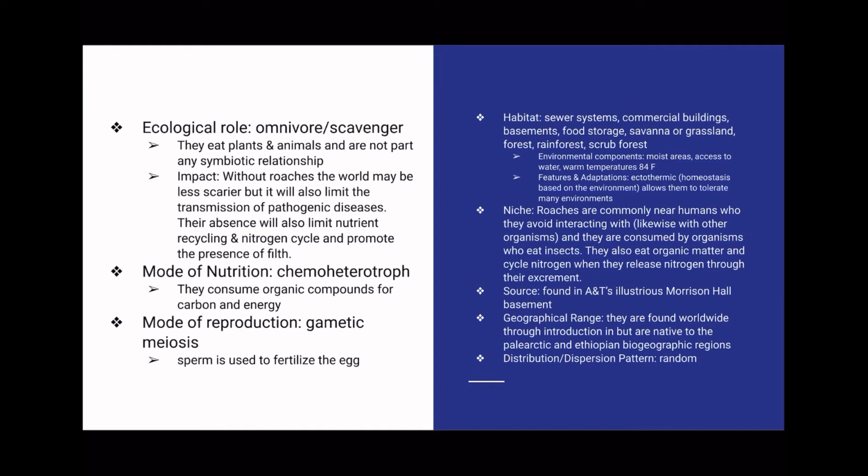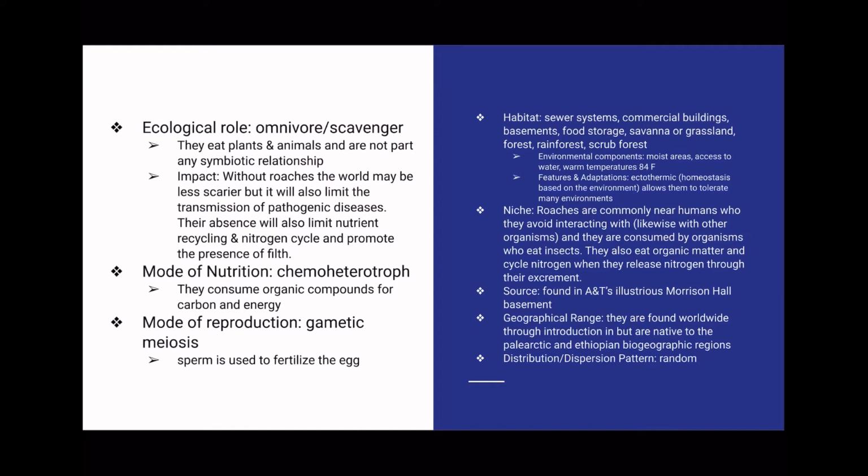Roaches are commonly found near humans, who they avoid interacting with, likewise with other organisms, because they are consumed by other organisms who eat insects. Their habitat is sewer systems, commercial buildings, basements, food storage, savannas or grasslands, forests, rainforests, and scrub forests. The environmental components of these areas are that they're moist or they have access to water, and they are warm, consisting of temperatures of up to 84 degrees Fahrenheit.